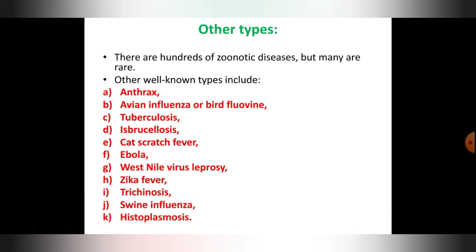Then other types, there are hundreds of zoonotic diseases, but many are rare. Other well-known types include anthrax. Anthrax is a bacterial illness which affects animals, spread to humans by infected animals. Okay, it causes skin ulcer, breathing problems, etc. Then I told you about avian influenza, or it is also called bird flu.